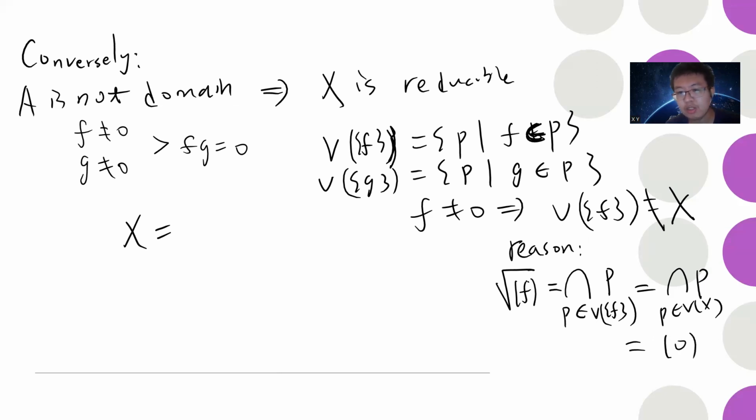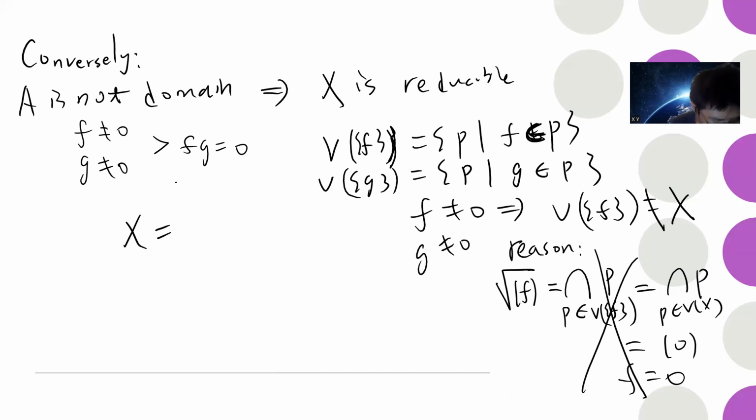But if the radical of f is 0, that means f is 0, because the ideal generated by f is 0. But I said f is non-zero, so this is a contradiction. Okay, so this means that if f is non-zero, then V of the singleton f cannot be X. For the same reason, V of the singleton g will not be X.